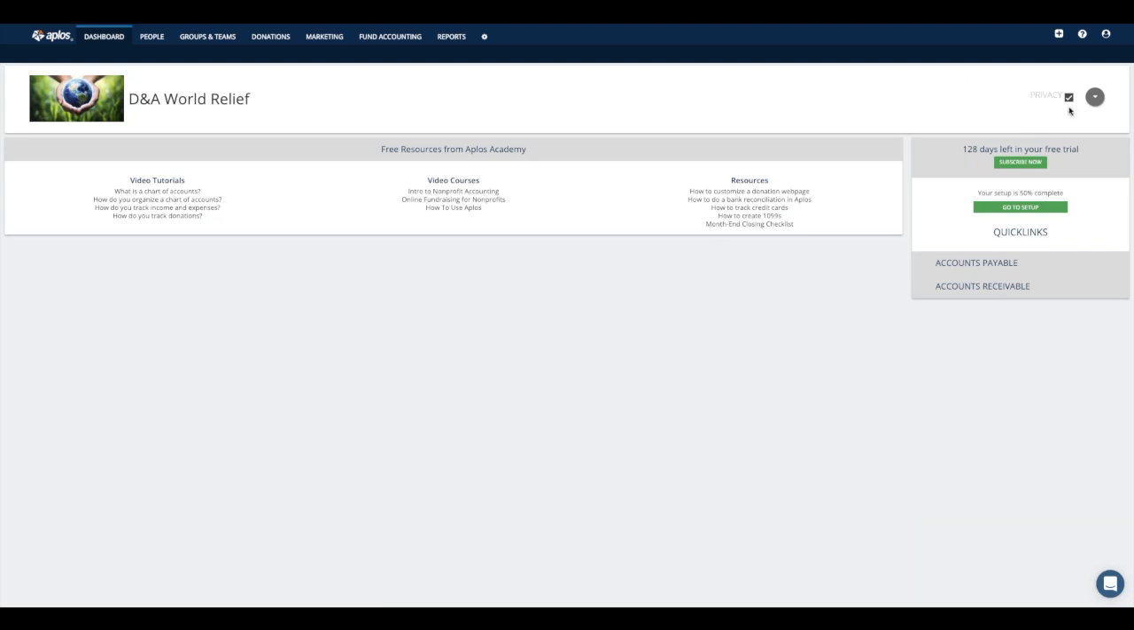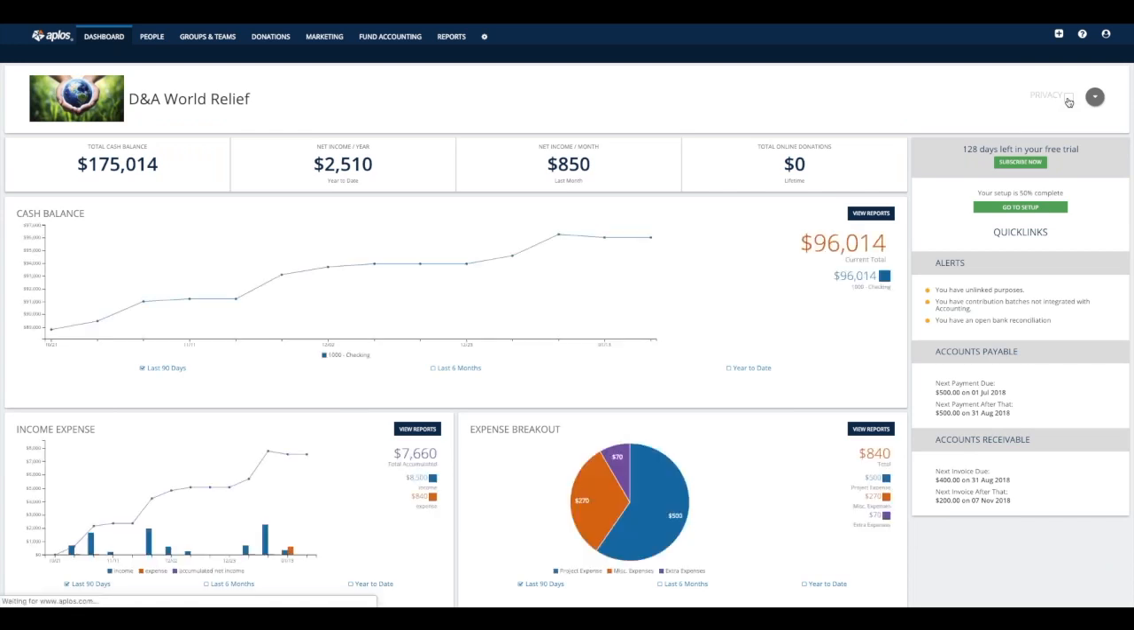Then once you're back at your desk and you don't care who sees your screen, just uncheck that box and then everything will pop right back up for you like normal. All right. So that is the dashboard screen.